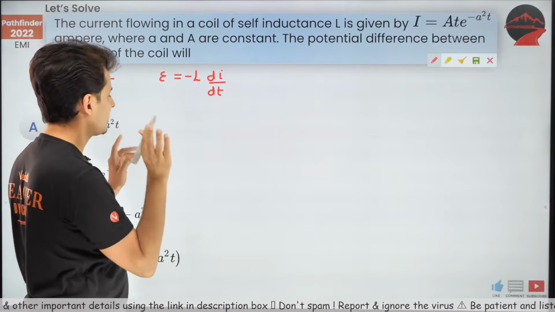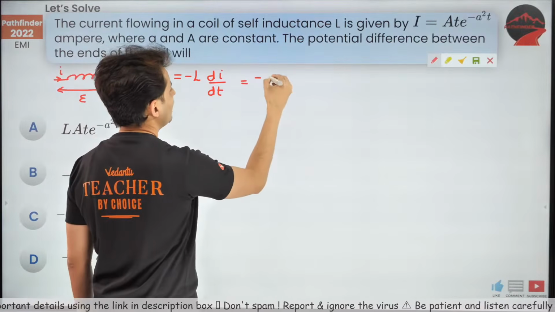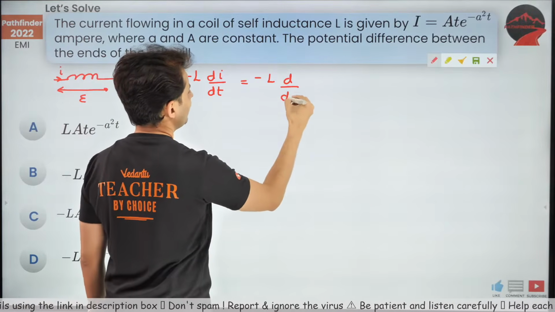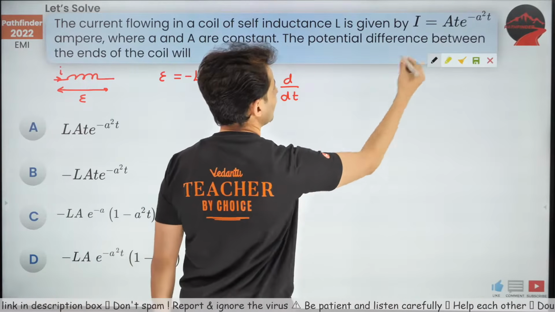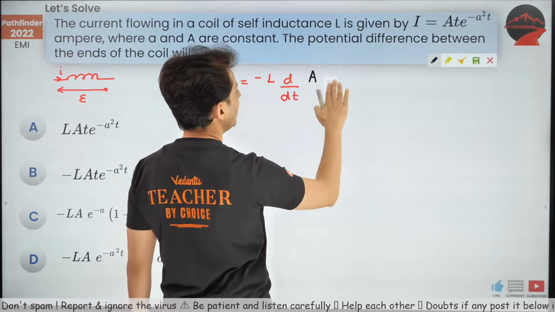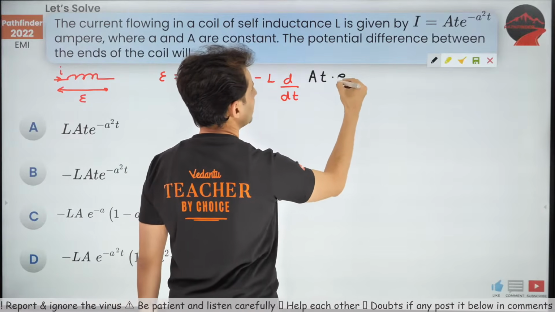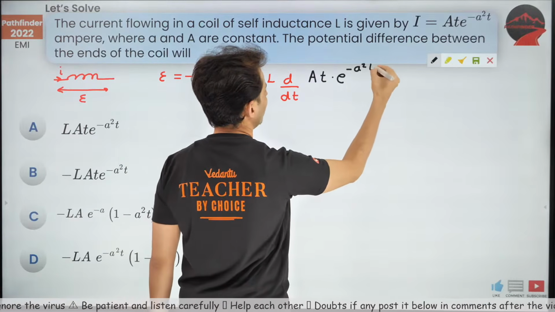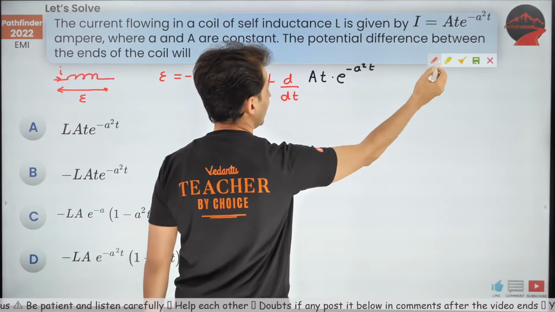That's pure mathematics. Now let's substitute the value of the current. What is the value of the current from there? It is A t into e to the power minus a squared t. That's what it is, correct?